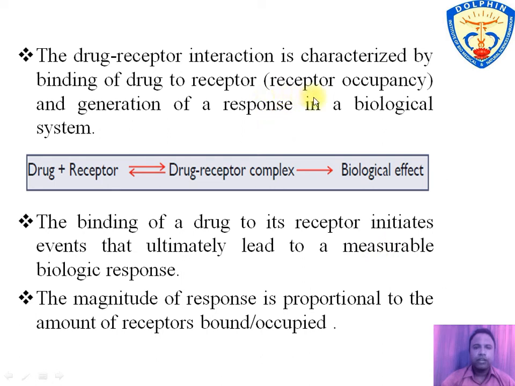When a drug interacts with a receptor, it forms a drug receptor complex. Here the receptor is occupied by the drug, and after formation of the drug receptor complex, there is generation of a biological response. Binding of the drug to the receptor produces a measurable biological response, and the response is directly proportional to the number of receptors occupied by the drug.